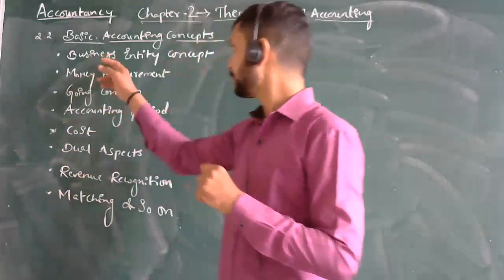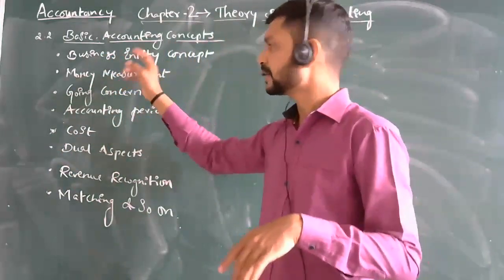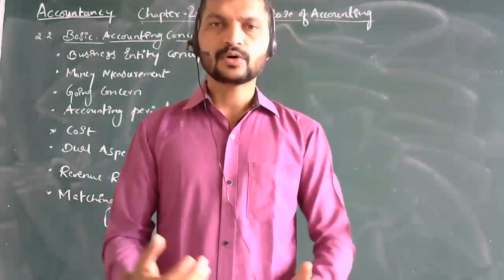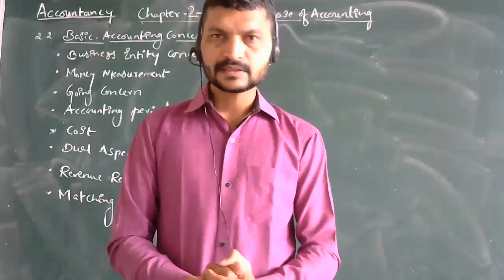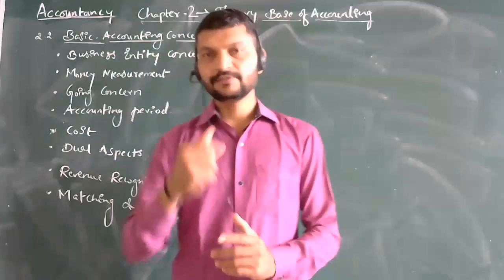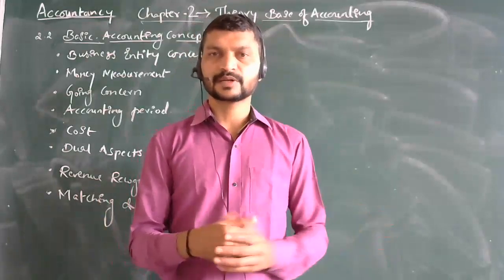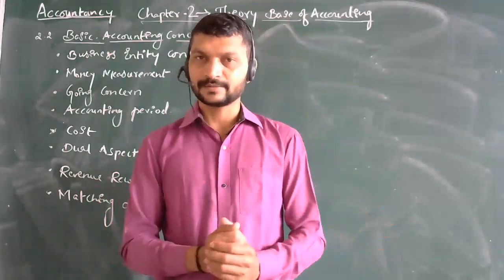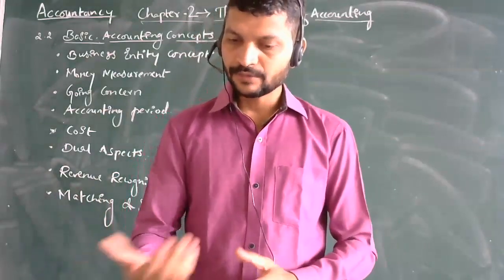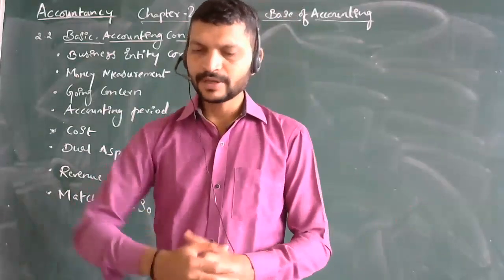Business is having a separate entity from the owner. Owner is separate, business is separate. Here, whatever transactions or expenses you have will not be taken into consideration in the business transactions. If you are taking, it will be called this investment. This investment is your liability, you are taking out your liability, we can call it here. So we can take an example format, but how can you come to know?